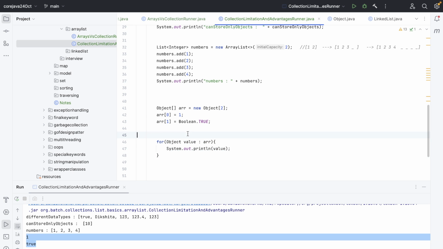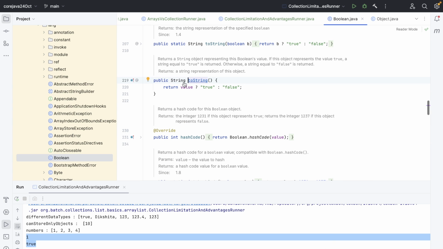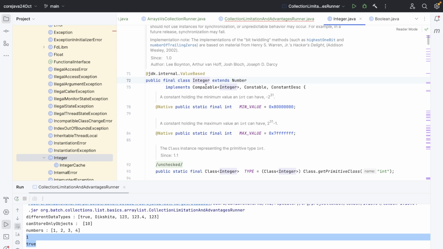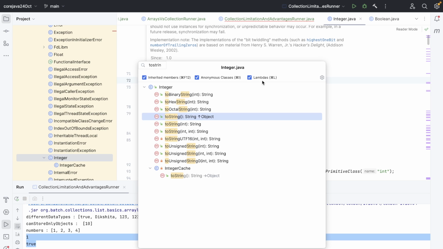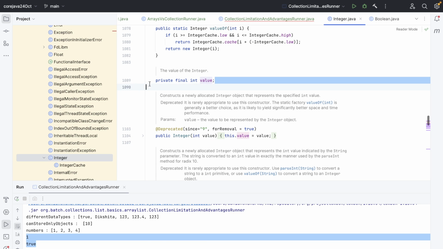Due to override. Boolean.TRUE, Boolean inside has this toString, right? And the toString is printing the value, the visible value, over here. Same goes with Integer, and why it's 1 over here, right? It's been converted into the Integer class by autoboxing, and now the Integer class also prints the value. So toString, value, value, Boolean.